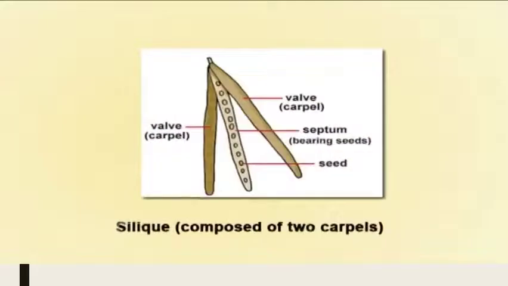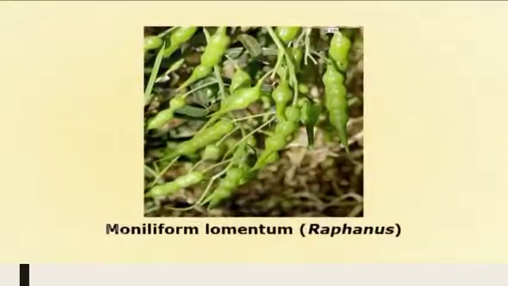In both the cases of siliqua or silicula, the 2 halves of the fruit separate away from a persistent partition. As already mentioned, it is called the replum, that is present at the rim of the placenta, and to this rim are attached the seeds. In the case of Raphanus, we see another form of a fruit, what is called a lomentum.